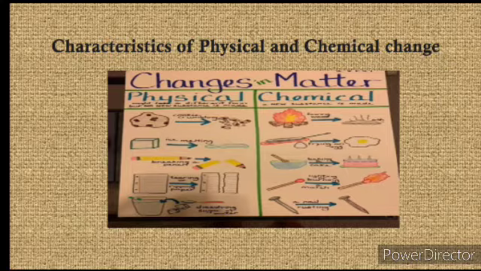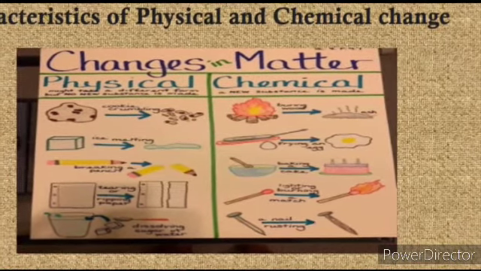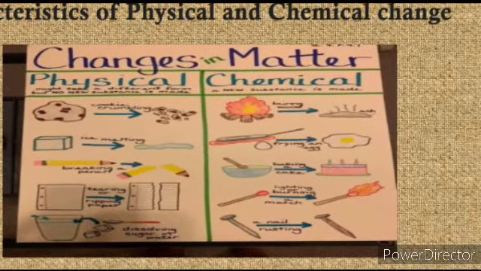So here you can see cooking, crumbling, then ice melting, then sharpening of the pencil, then tearing of the papers, then dissolving sugar in the water. These all are examples of physical change, while chemical change is burning of this fire, then frying an egg. So we break the egg and then we make an omelette, so it's a chemical change. Then baking of cake, then burning of matchstick, then rusting of nail. So these all are chemical changes.